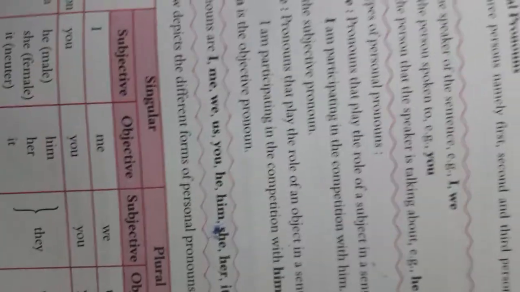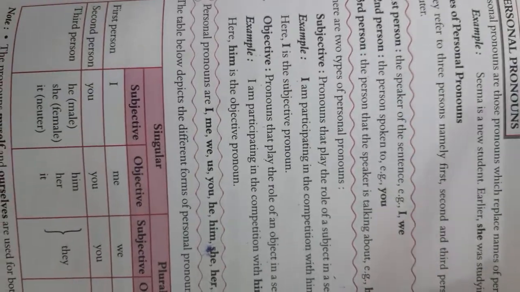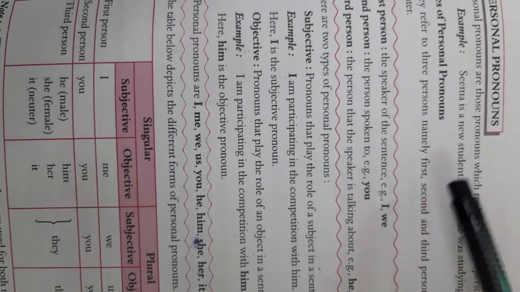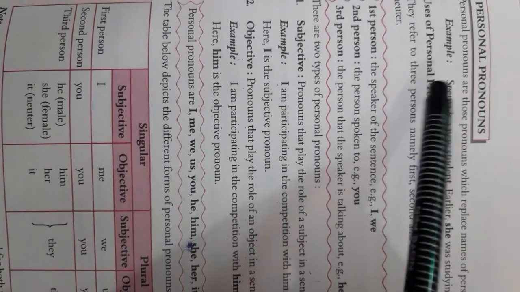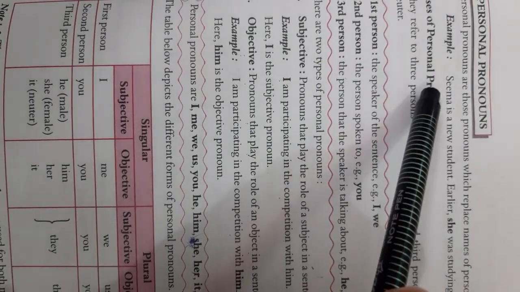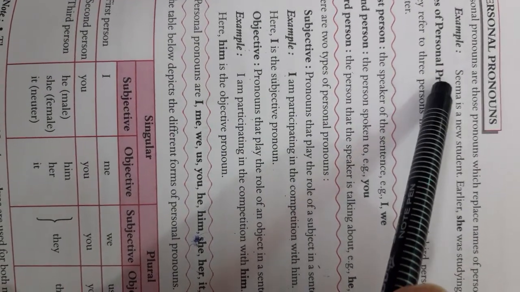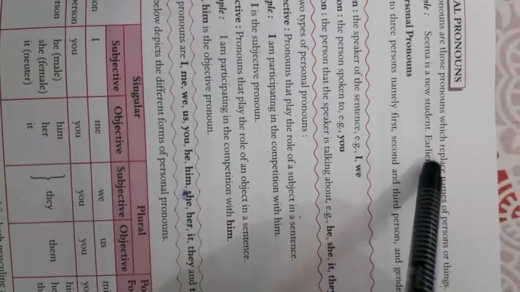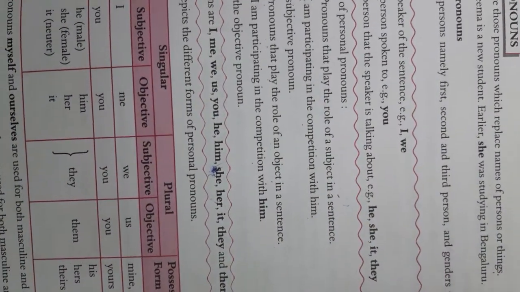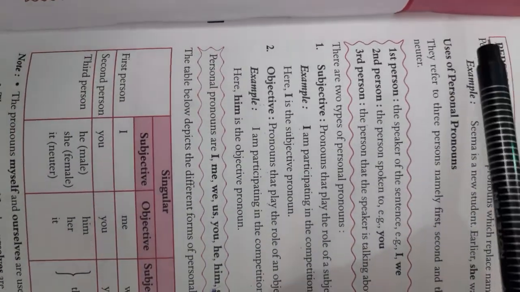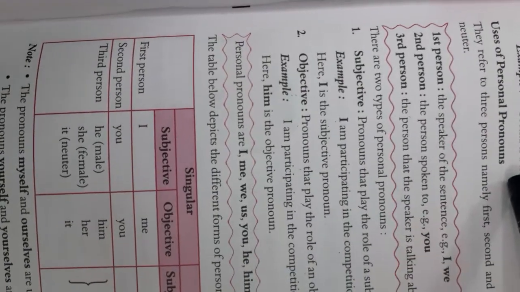Let's just see the example. Personal pronoun. Sima is a new student. Name of a person. Now we will replace Sima, name of a girl, with she. Earlier she was studying in Bengaluru. Is this clear?